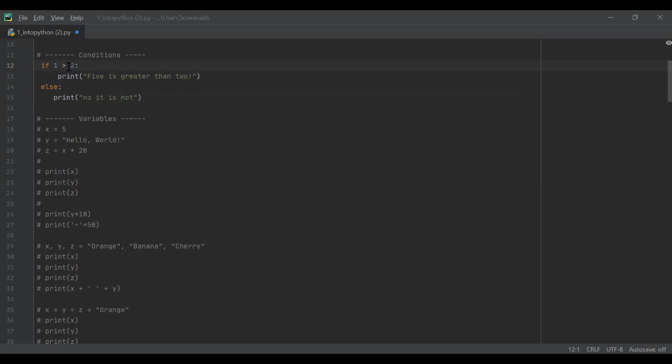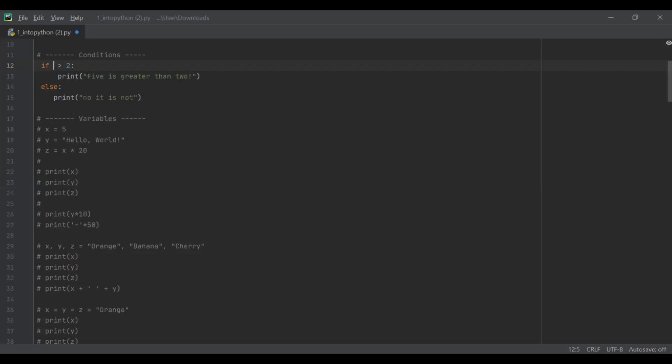But if it doesn't, then it goes to else and prints no, it is not. So here, if 1 is greater than 2, which it isn't, what it will print is no, it's not.